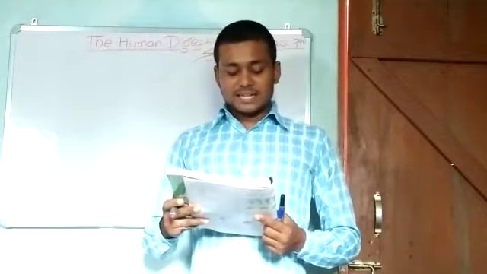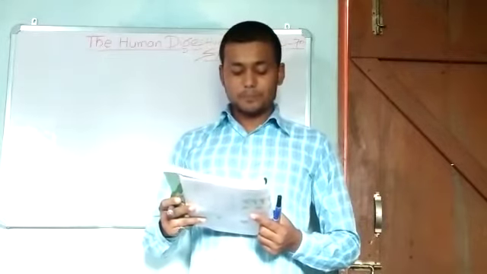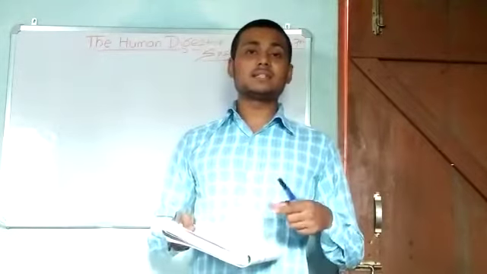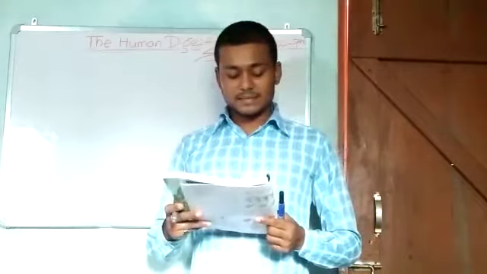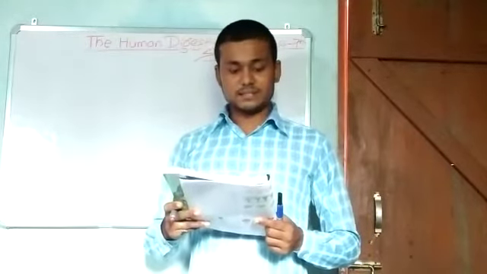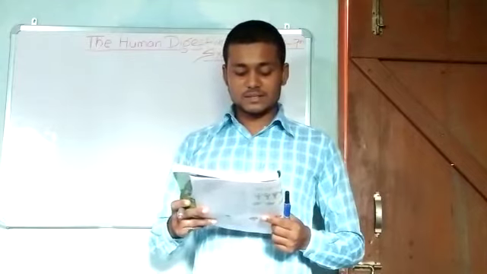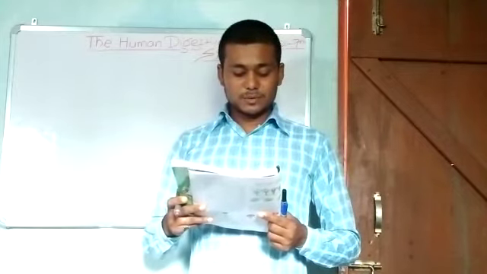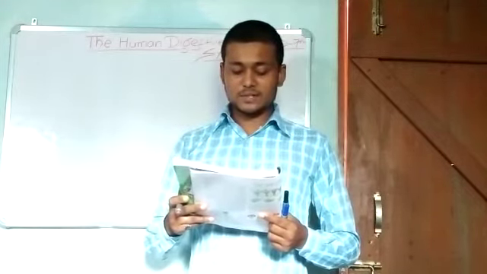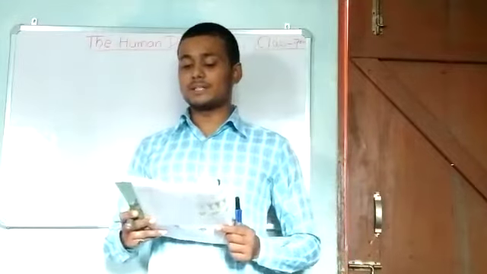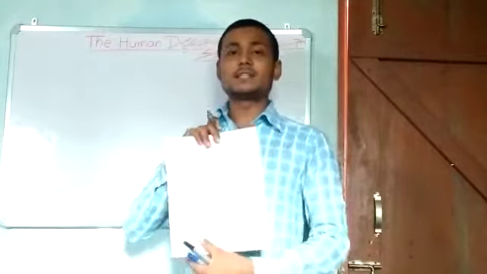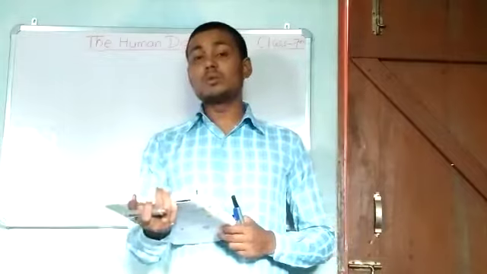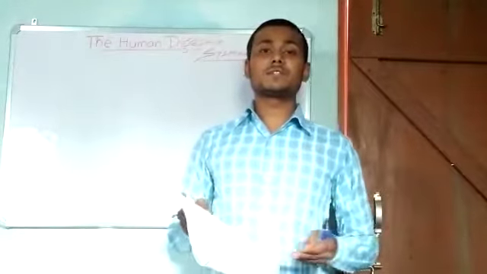Okay. A child has only 20 teeth, 10 in each jaw. These are known as milk teeth. Once the milk teeth fall, the permanent teeth come, and the set of permanent teeth is 32 teeth, 16 in each jaw. In each jaw there are 4 incisors, 2 canines, 4 premolars and 6 molars. These are the types of teeth. See, figure 2.3, the types of teeth are given: canines, incisors, premolars and molars. There are different functions of these types of teeth.